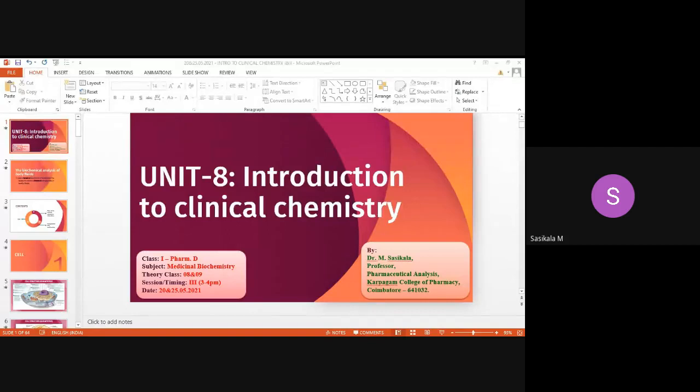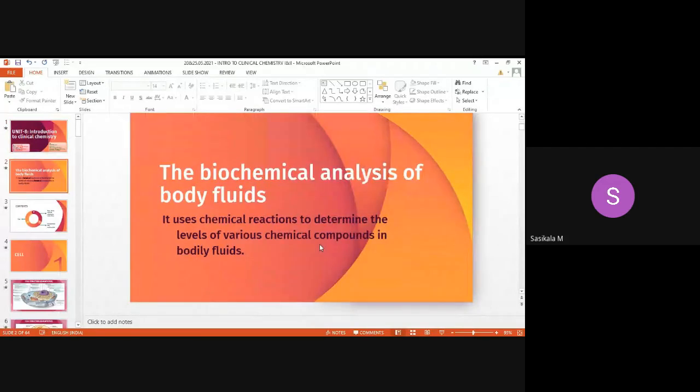I think till that we have discussed in the last class, right? Composition, the functions, and what is a cell, cell components we have discussed. So now let's move on to revision on that. Along with that, we'll move on to the remaining parts of introduction to clinical chemistry. So we have seen under introduction of clinical chemistry, what is the role of clinical chemistry?